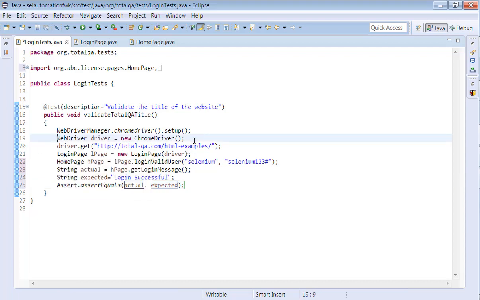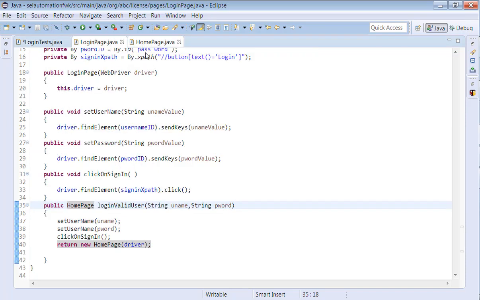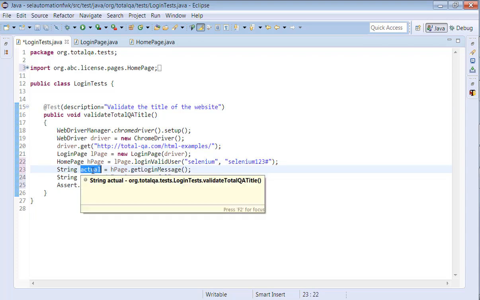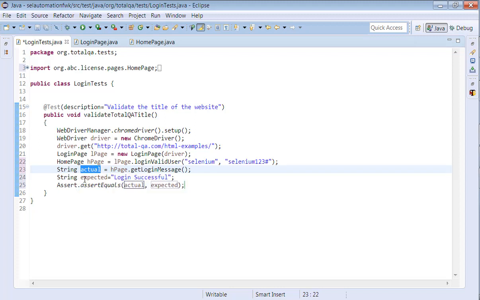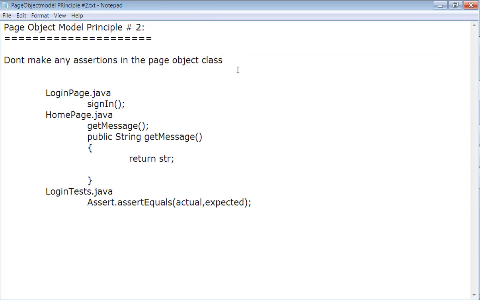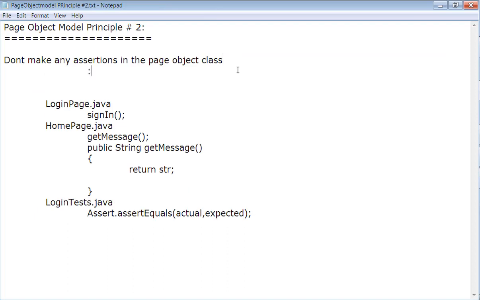So assertions should not be done in the page object classes. We have to make assertions only in the test cases. After calling the methods, get the outcome, store it in a variable, and compare the outcome against the expected variable, then mark the test case as pass or fail accordingly. So the conclusion is: can we make assertions in the page object class? The answer is no.